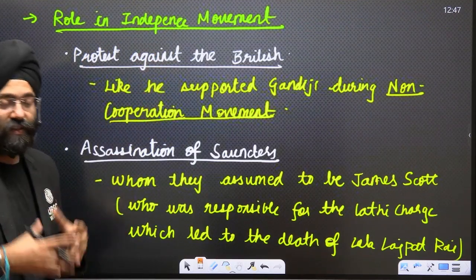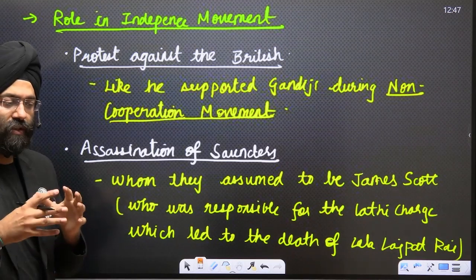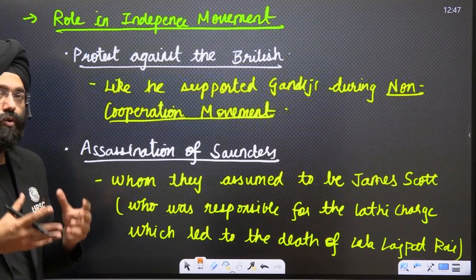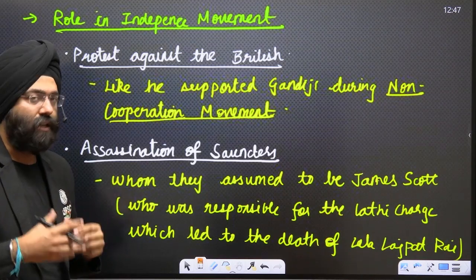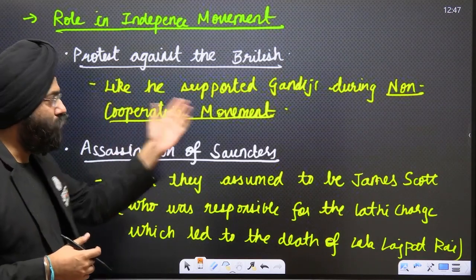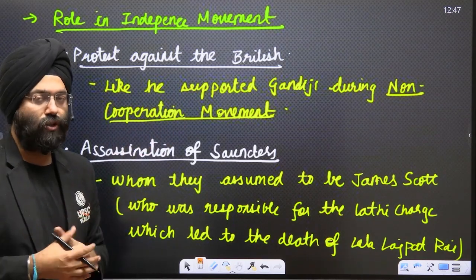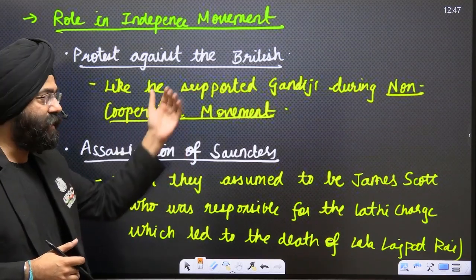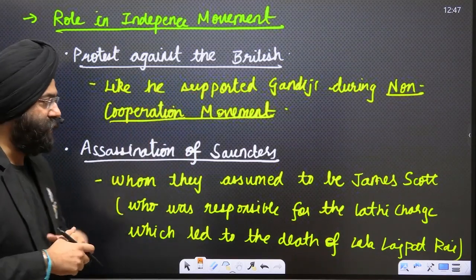He obviously, because of the policies of the Britishers, was against imperialism and colonialism. He could not tolerate how foreign powers could be ruling in India. So he supported Gandhiji even during the non-cooperation movement. Along with the other policies we see later, he supported Gandhiji during the non-cooperation movement.